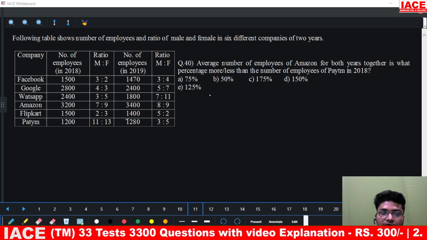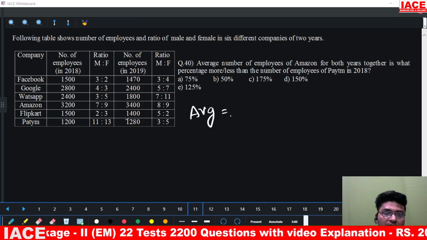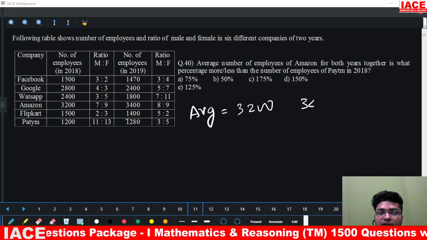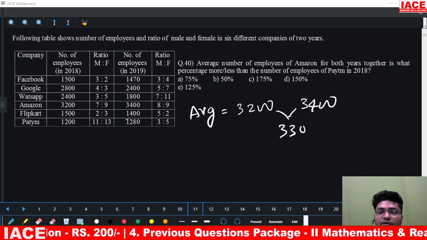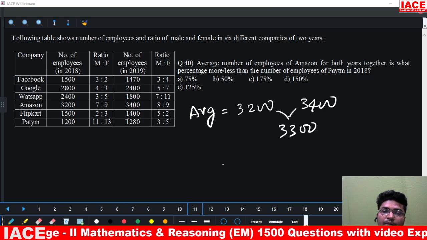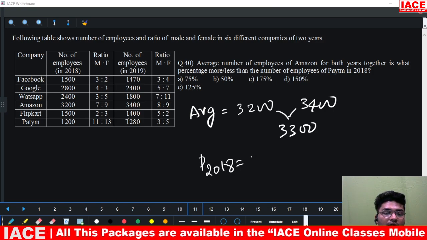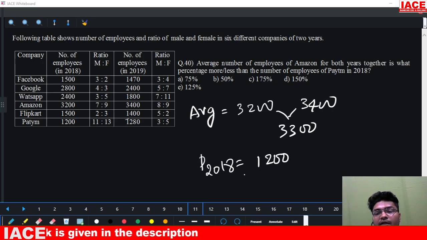Now average number of employees for Amazon for both years. So what is that average? One is 3200, the other is 3400. So I can say directly that average will be the middle number, 3300. Next, Paytm in 2018. How much is that? 1200. Paytm in 2018 is 1200.